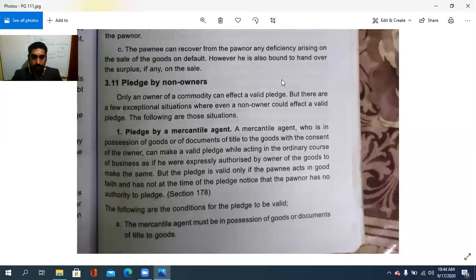So we saw what is a pledger and who is a pledger and who is a pledgee, like the bailor and bailee in the case of a bailment, and what are the rights or the duties, rights with regard to the pledgee in case goods are pledged. Then pledge by non-owners. The next term is pledge by non-owners. Only an owner of a commodity can affect a valid pledge.